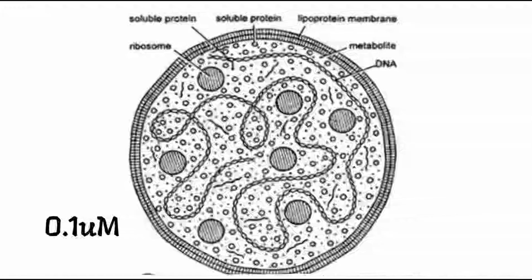Now we can see the structure here. There is a lipoprotein membrane of 3 layers. There are ribosomes, DNA and soluble RNA present in the structure of mycoplasma.